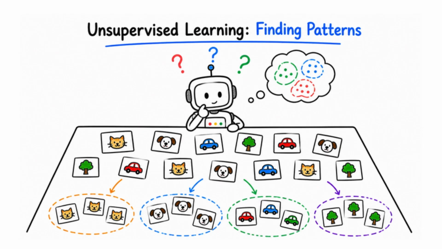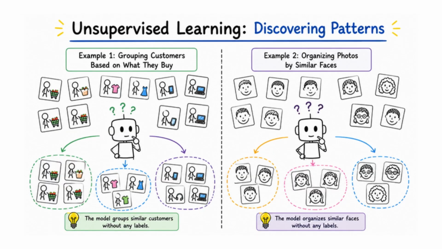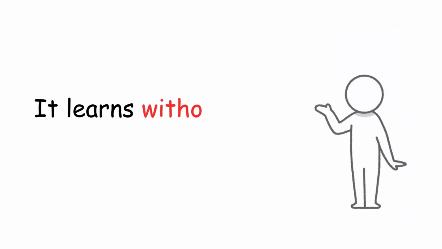Next is unsupervised learning. Here, the model learns from data without any correct answers. We only give the input, and the model tries to find patterns on its own. For example, grouping customers based on what they buy, or organizing photos by similar faces. So the model is discovering hidden patterns in the data. In simple terms, it learns without labels.